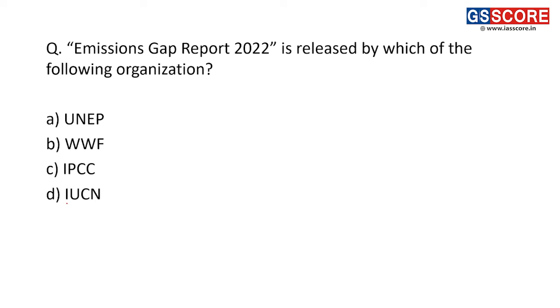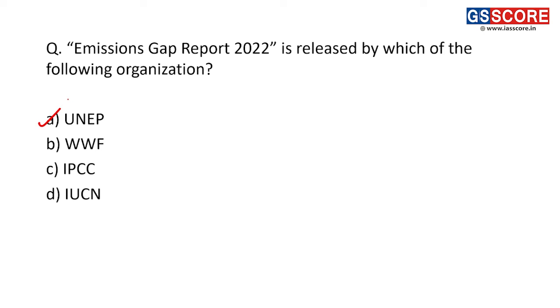Next now, Emission Gap Report 2022 is released by which of the following organizations? The Emission Gap Report is released by UNEP, United Nations Environment Programme. It provides the latest assessment of scientific studies on current and estimated future greenhouse gas emissions, and it compares these emissions across the world to progress on the pathways and goals given by the Paris Agreement.